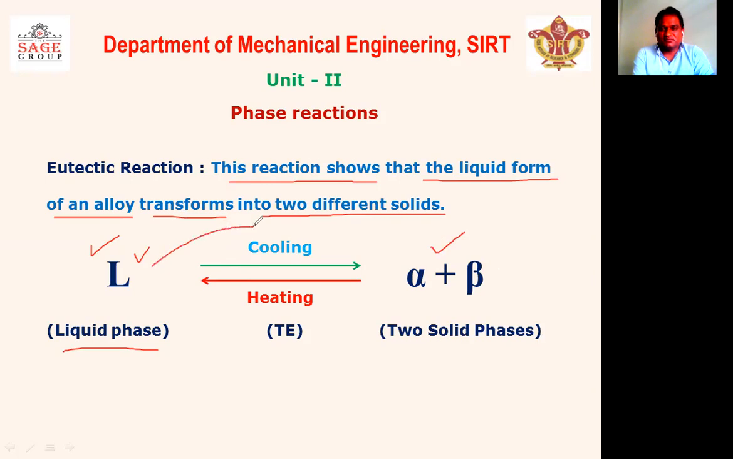So this is the reaction in which there is a transformation of phase of an alloy from liquid to two solids, that is alpha plus beta. And if the process is reversed, then when the melting point of alpha plus beta is crossed, again the whole alloy will be converted into the liquid phase. So this reaction is known as the eutectic reaction, and it takes place in eutectic alloys.